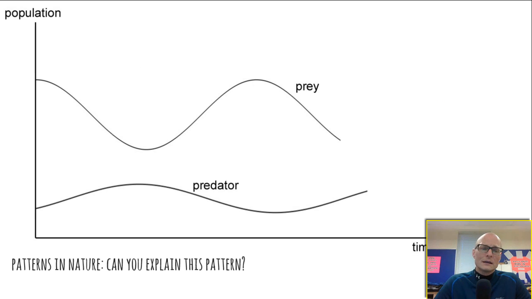And another pattern we see is the predator-prey relationship. The predator population is at the bottom. The prey population is the top line. You have a high number of prey initially and a small number of predators, but because food is so available, the predators can feed more, reproduce more. Their numbers start to grow. Well, as predators start to grow, they feed on more prey, which brings the prey number down.